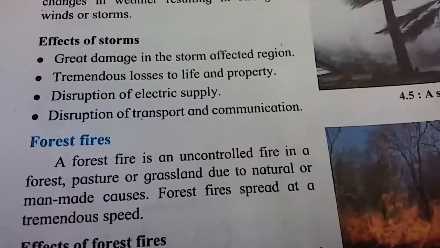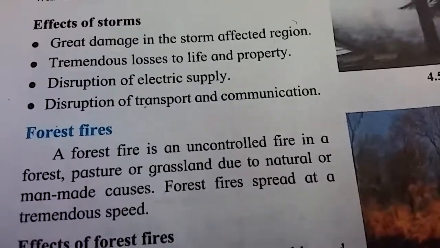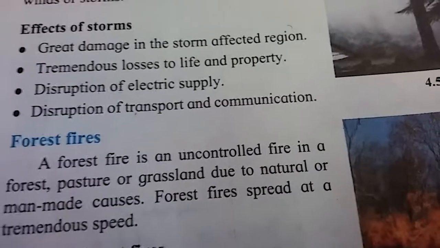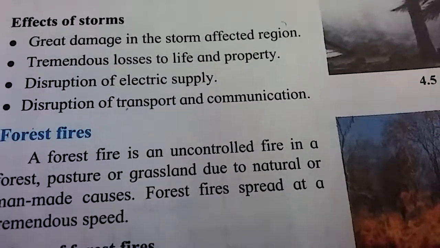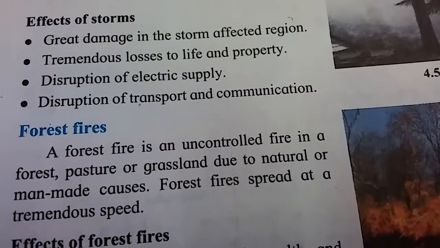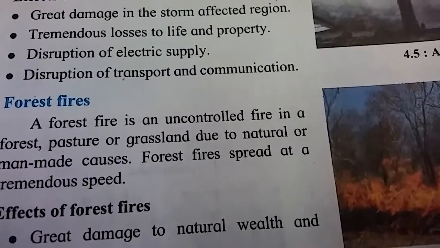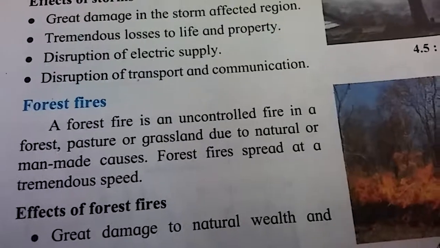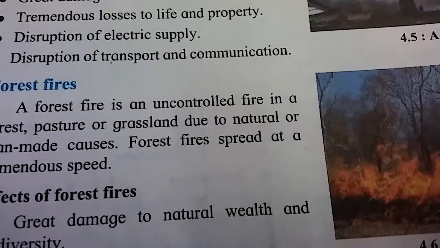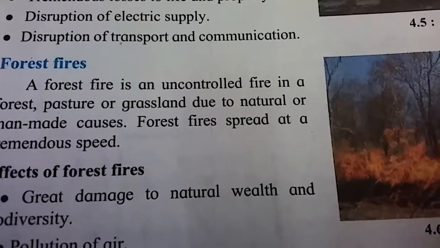Means because of storms, electric poles fall down. That's why there is a disruption of electric supply, and trees also fall down on the road. That's why transport facilities and communication are all stopped.